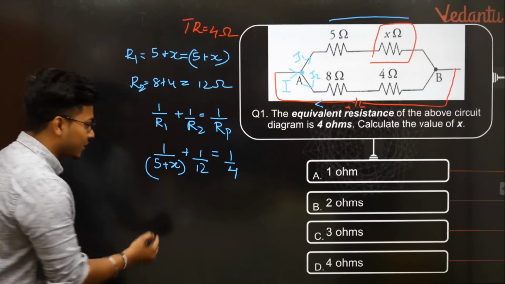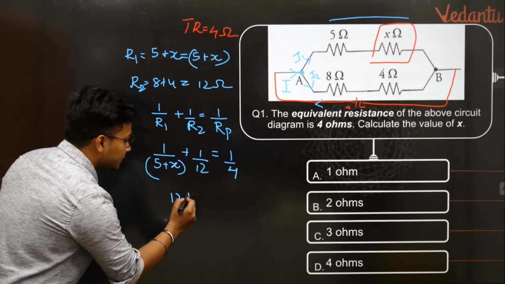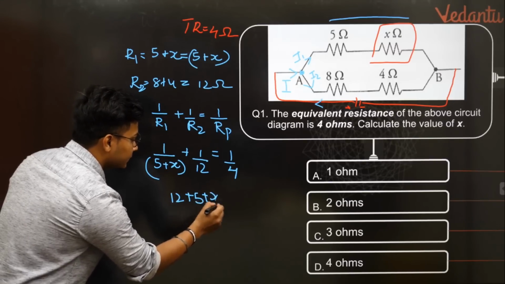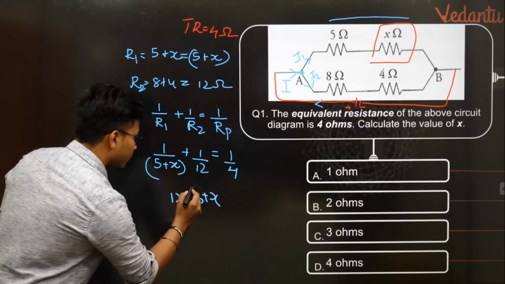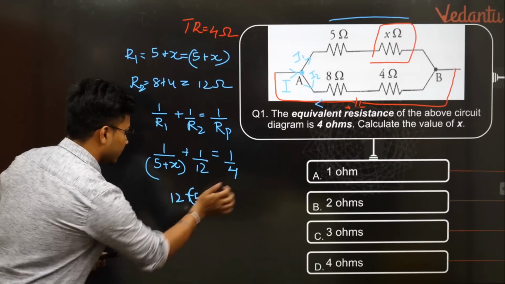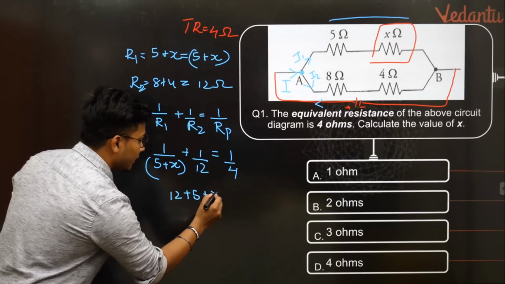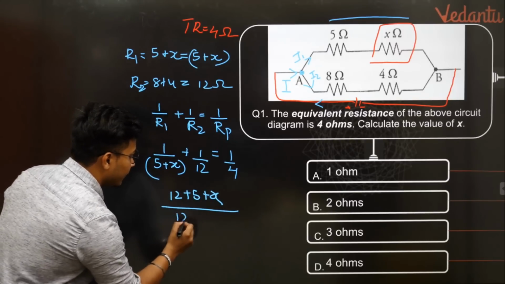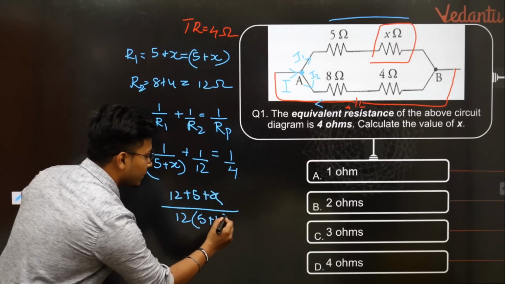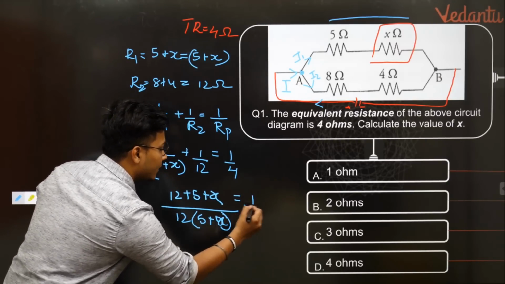I do cross multiplication. So 12 plus 5 plus x, divided by 12 into 5 plus x, equals 1 by 4.